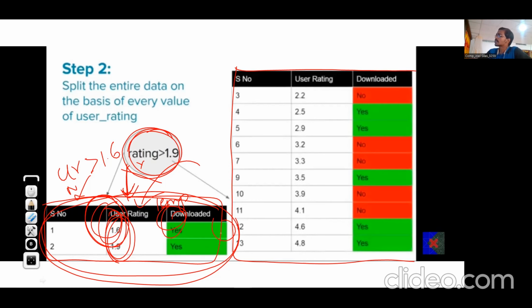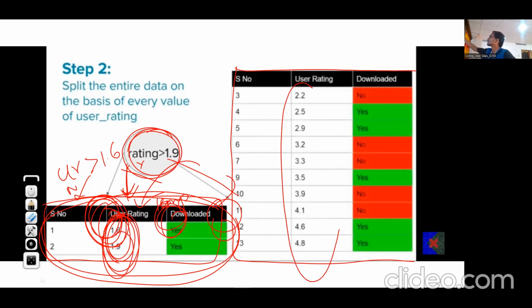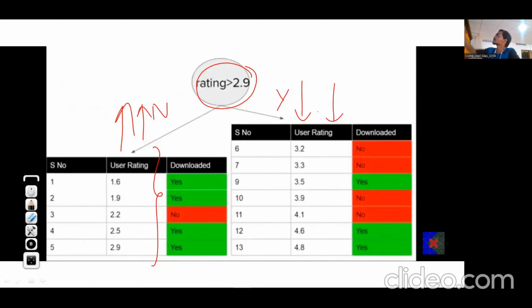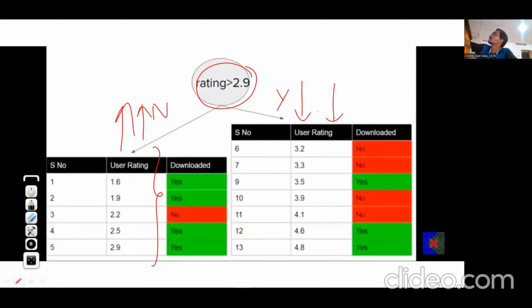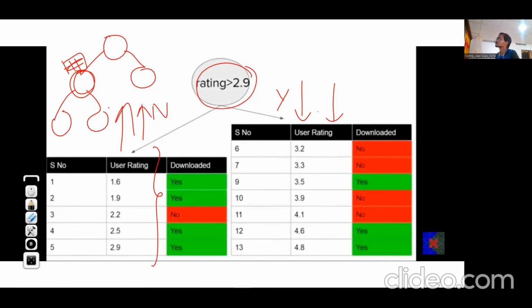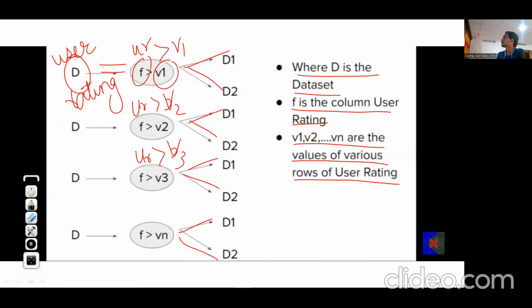Okay. So recursively at each node, we have to apply this process in which we'll consider only these values now. On the right hand side, we can consider any of these values. Suppose we decide here. Now here we have to take decision. Then only the rows which have come here, we'll consider only them for splitting. Okay, I hope you understood.